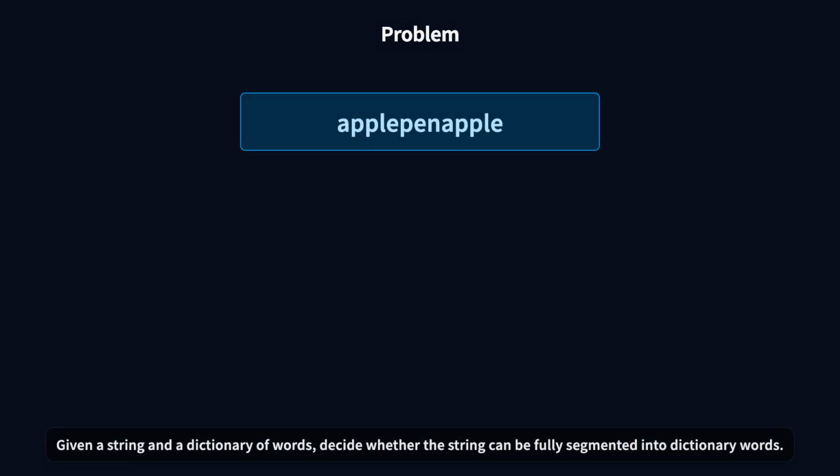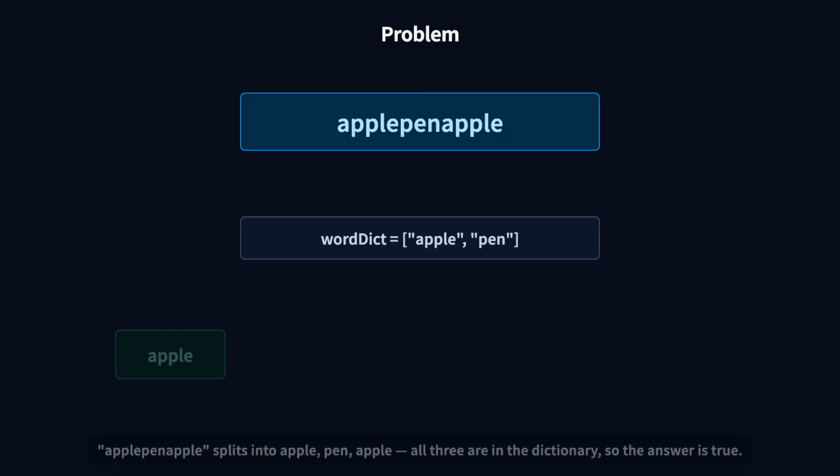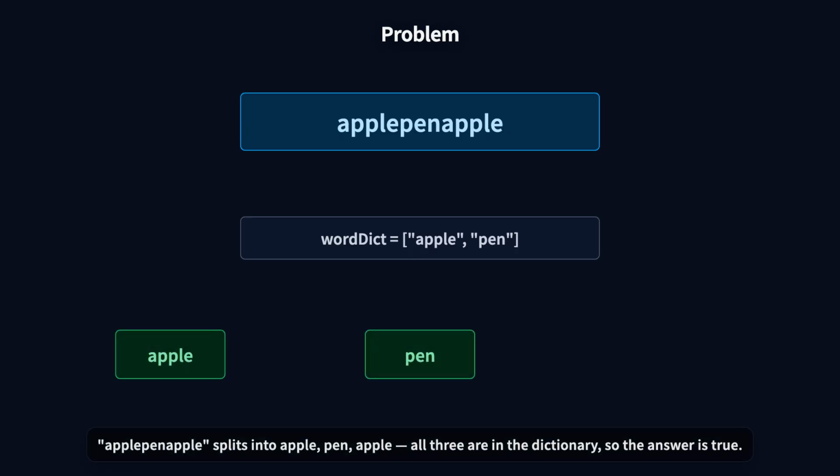Given a string and a dictionary of words, decide whether the string can be fully segmented into dictionary words. "applepenapple" splits into apple, pen, apple. All three are in the dictionary, so the answer is true.